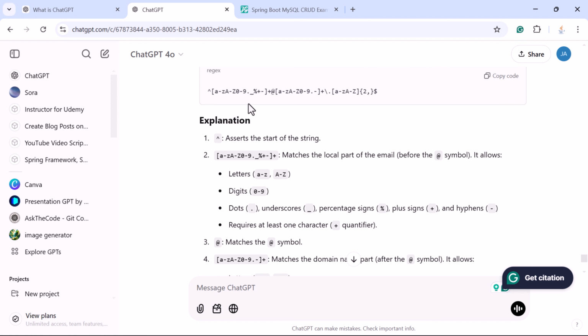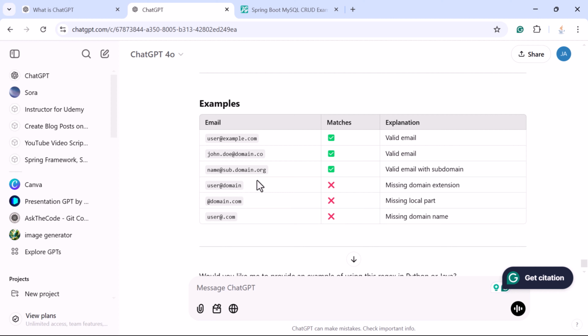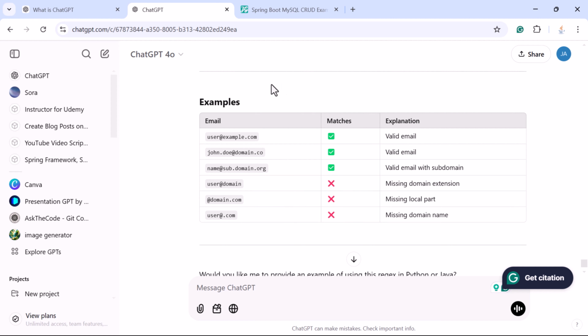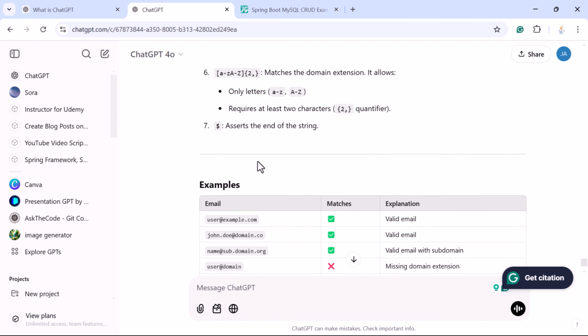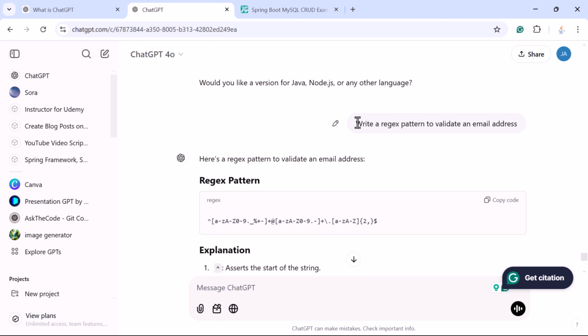This is the explanation for the regular expression pattern, and these are the examples to test the regular expression pattern. This is awesome, right? ChatGPT will provide all the things that you want. You just have to provide the proper prompt to ChatGPT. ChatGPT can help you to achieve your task like this.